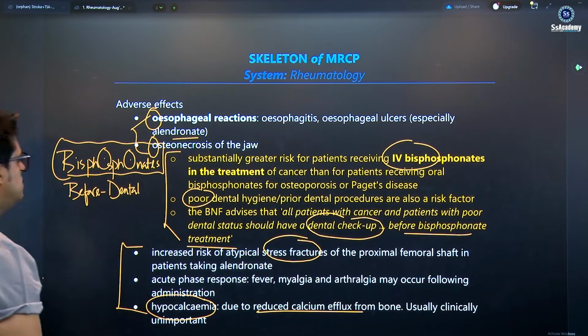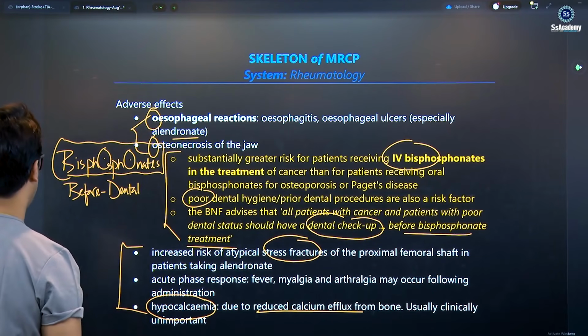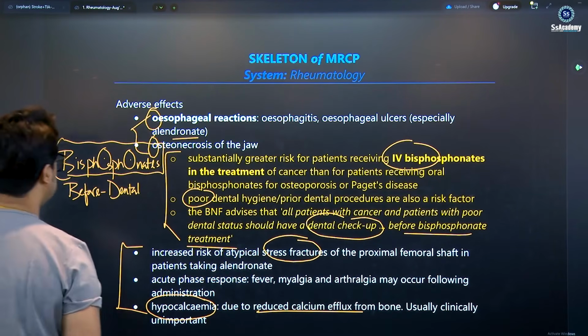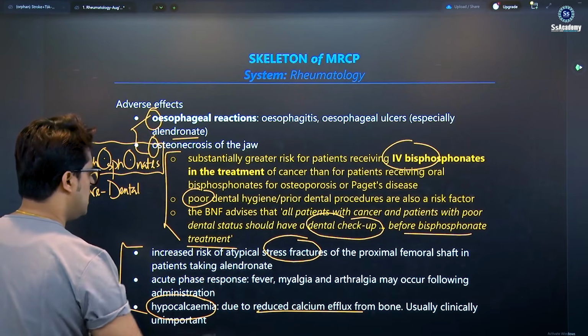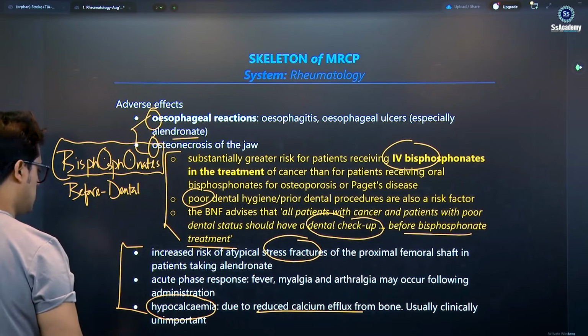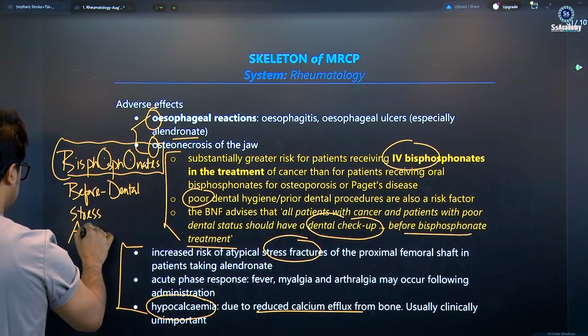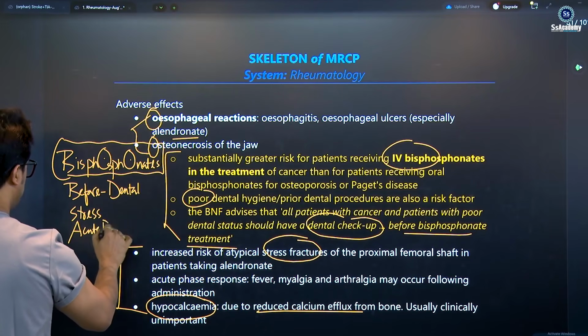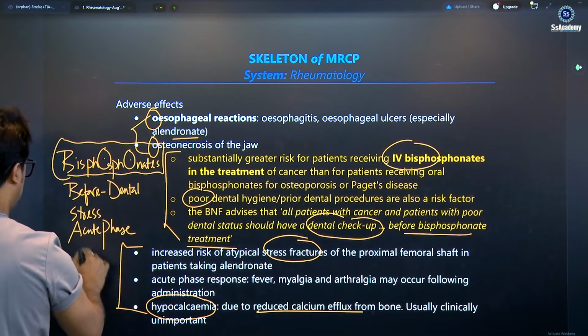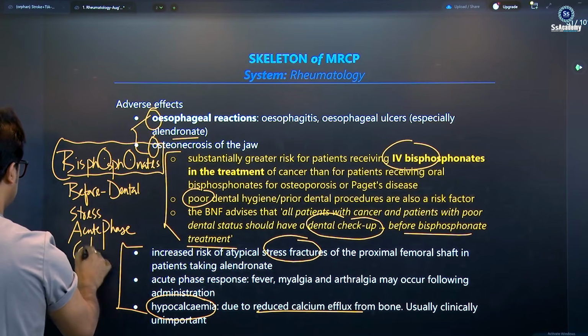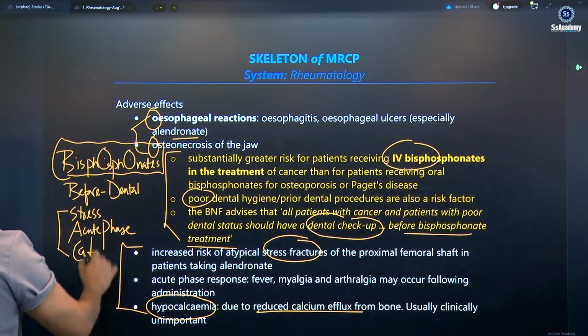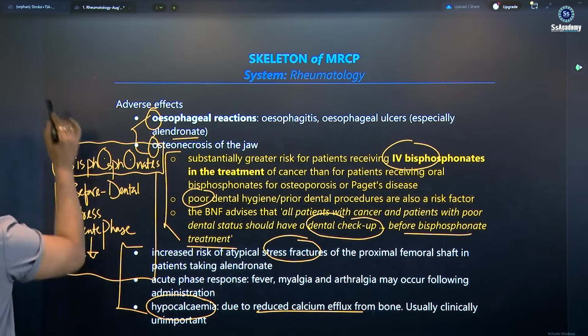Yes, these are risk factors, and of course the bisphosphonate, the risk factor of osteonecrosis. And other things that you need to remember: the stress, acute phase response, and hypocalcemia. So these are the things that you need to remember for the bisphosphonates box. That's it.